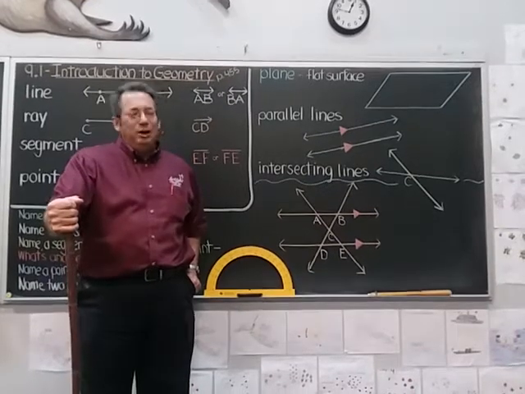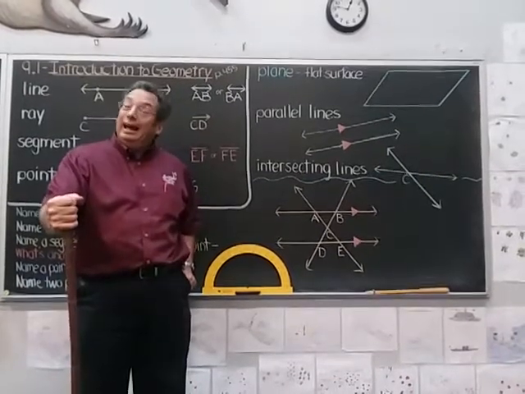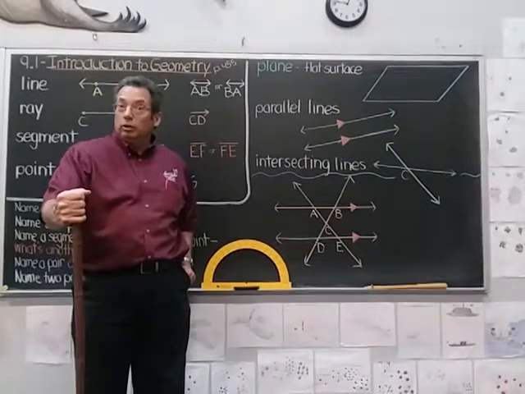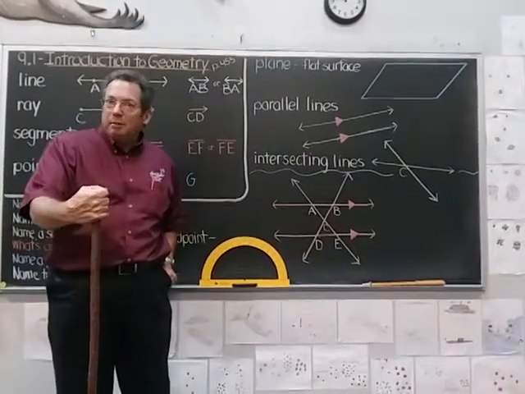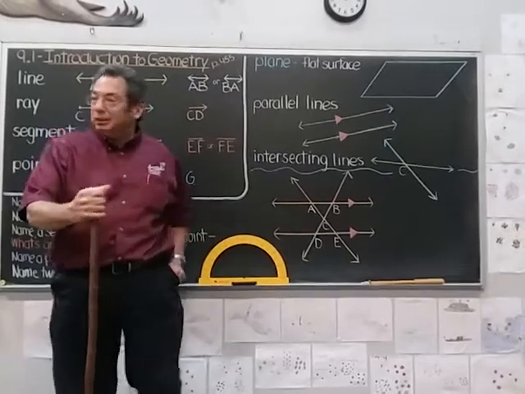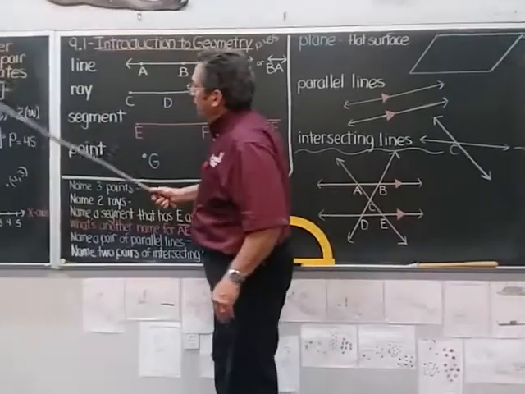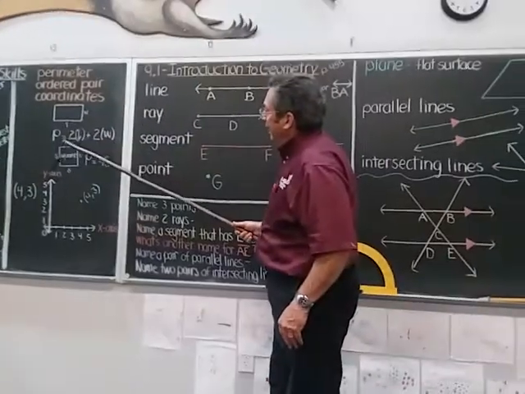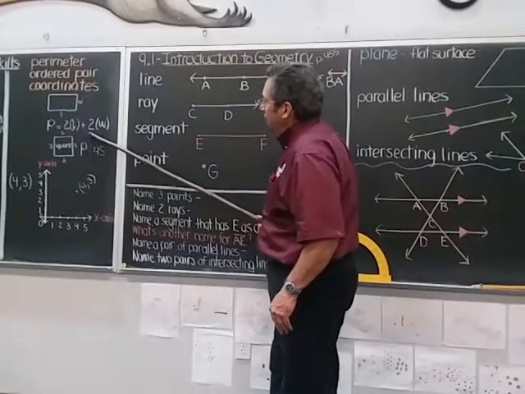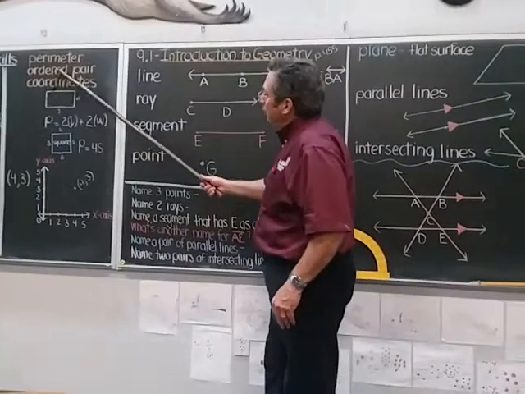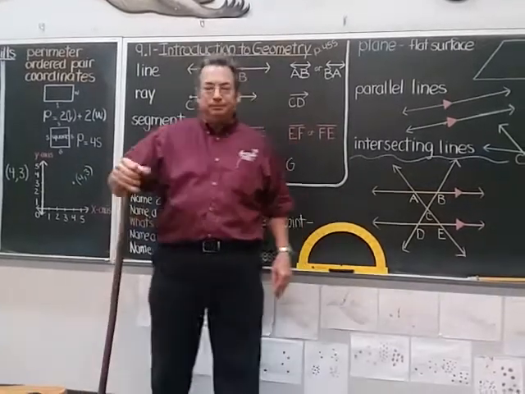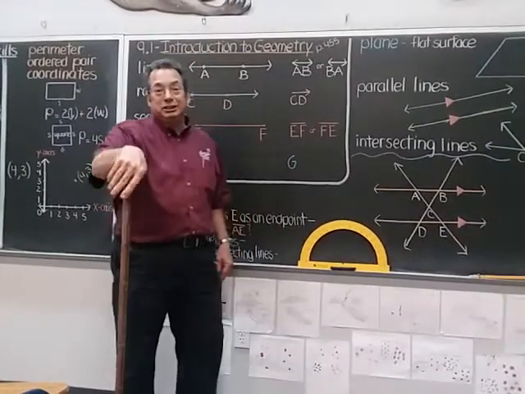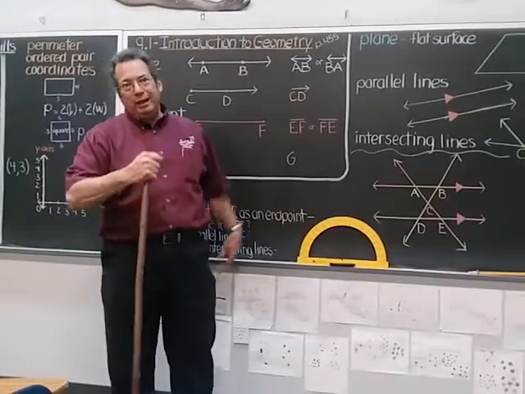Well, it should be Tuesday, and we're talking about chapter 9, geometry. Yesterday we were talking about prerequisite skills. For instance, we looked at how the perimeter of a rectangle equals 2 times the length plus 2 times the width. And we talked about ordered pairs and coordinates, and you did that lesson, prerequisite skills. Now today, we're on 9.1.